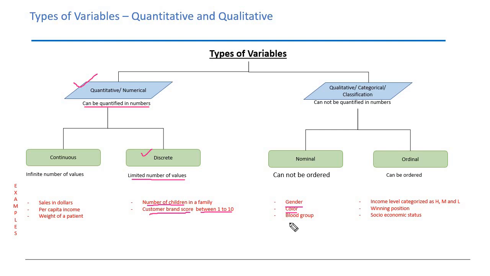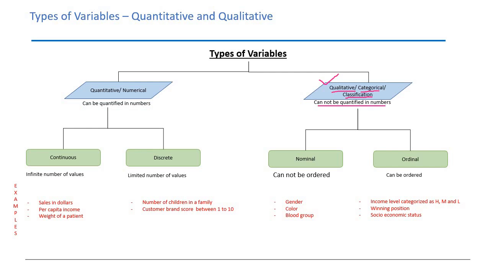existing customers, are you happy with our services? And if I give you a scale of 1 to 10, how likely are you to recommend our brand to your friend, family, or colleague? So you can rate us on the scale of 1 to 10, 1 being lowest, 10 being highest. That kind of data would be another example of a discrete variable, because you cannot give a score which is 1.1 or 1.2. You have to give 0, 1, 2, 3 up to 10, or maybe from 1 to 10.